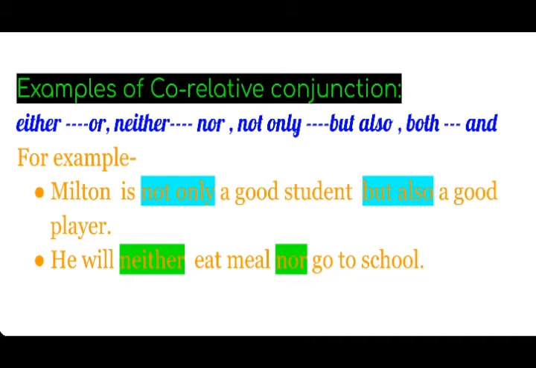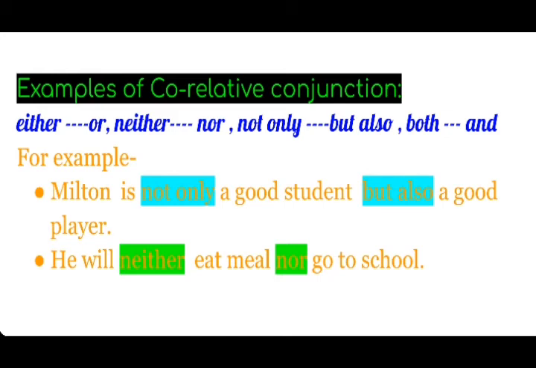The next conjunction is correlative conjunctions. What is a correlative conjunction? Correlative conjunction, co means two. Two conjunctions are used together. For example, either or, neither nor, not only but also, both and. These are correlative conjunctions. For example, Milton is not only a good student but also a good player.